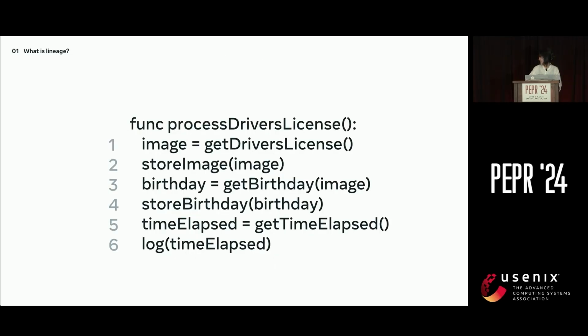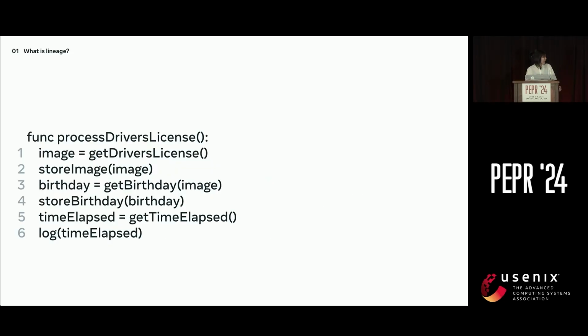Here is a function that processes a driver's license image. In line 1, we get the image from our user. And in line 2, we store the exact copy of that image. In line 3, we extract some information out of that image, specifically the birthday. And in line 4, we store that derived birthday data. In line 5, we calculate how long the function took to run, and in line 6, we log that calculated time elapsed. We can pretty easily see here that the privacy-sensitive data source is the driver's license image.